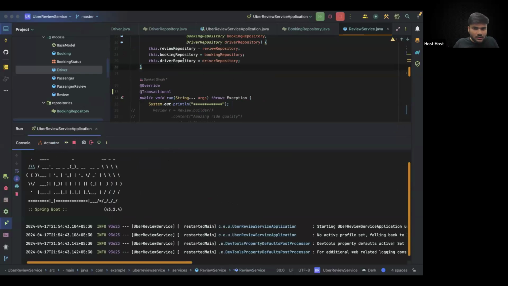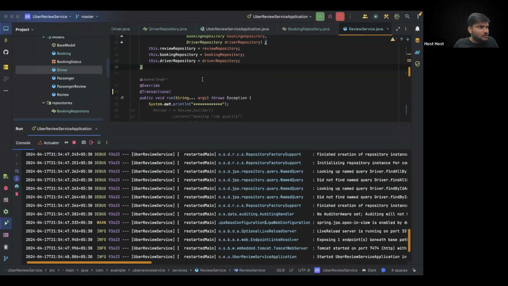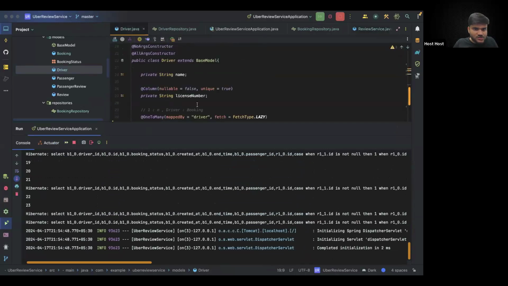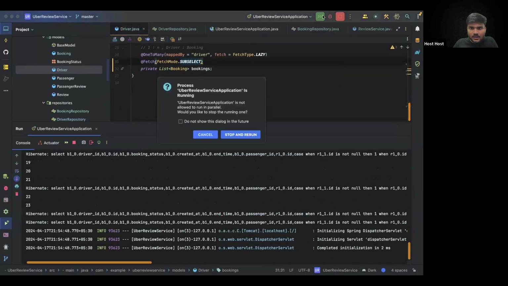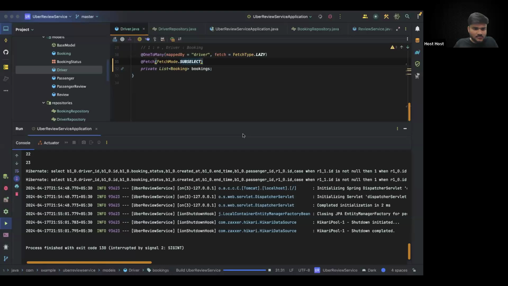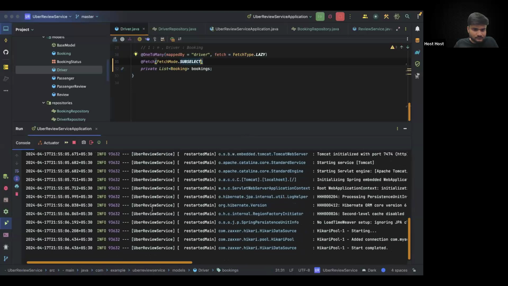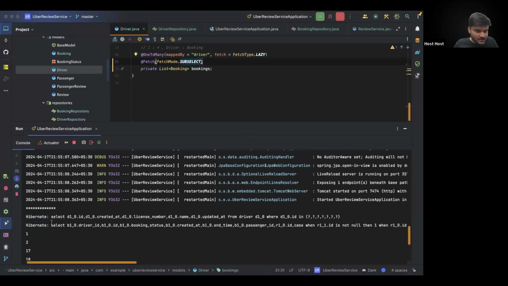Sure. The sub-select join, right? So you can see currently it is select. Now if I change it to sub-select, and let's say stop and rerun. You can see now again we have a single query.